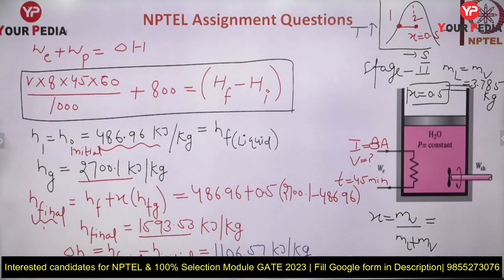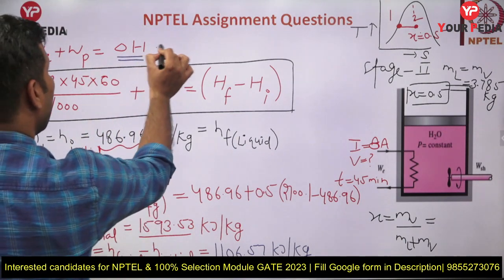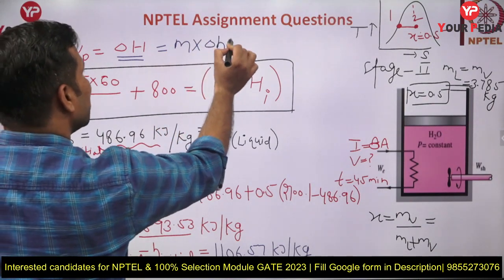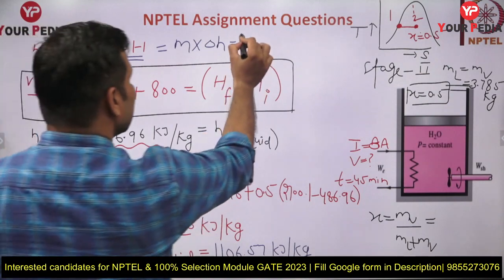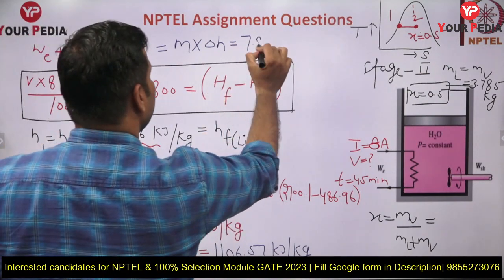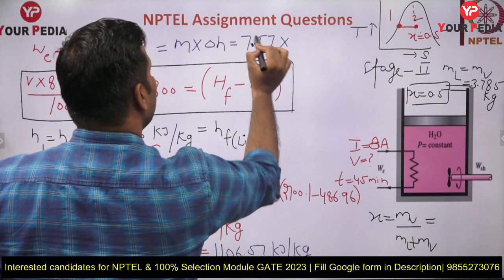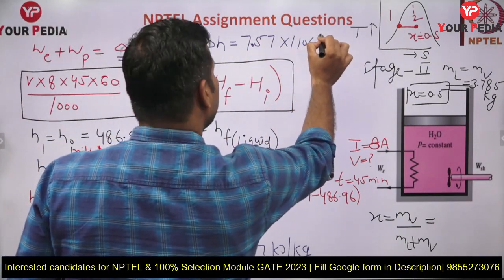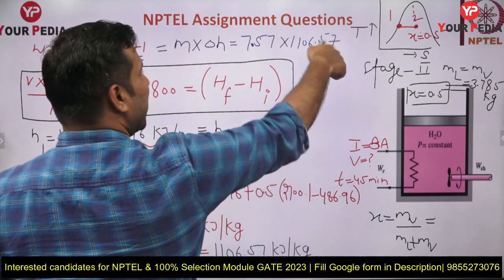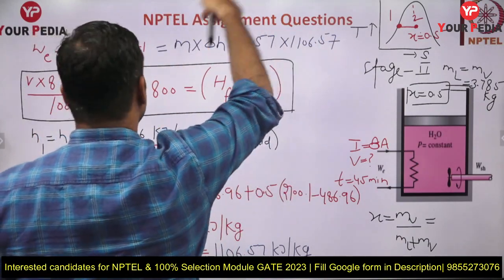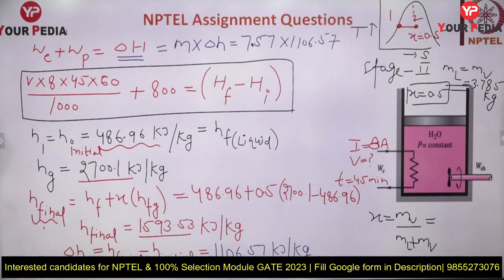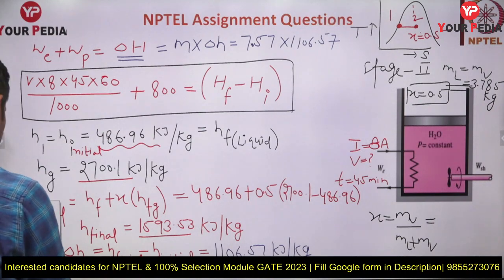So H we know, but what we want is delta H. And what will be delta H, guys? This will be the mass times delta H. So mass we know, how much is the mass, guys? 7.57. 7.57 multiplied by delta H, and delta H is 1106.57. This is in kilojoule per kg, multiplied by kg, you will get this quantity in kilojoule, and already we are taking the pedal wheel work in kilojoule and this also in kilojoule. So this quantity we know in this question.